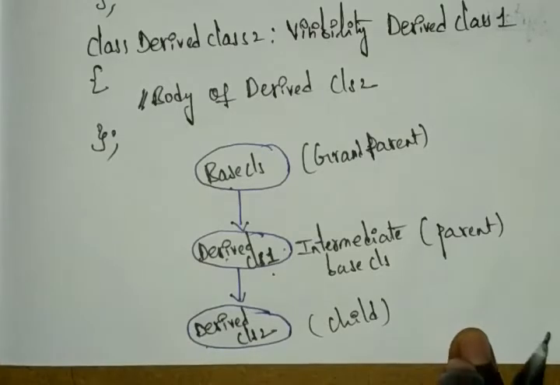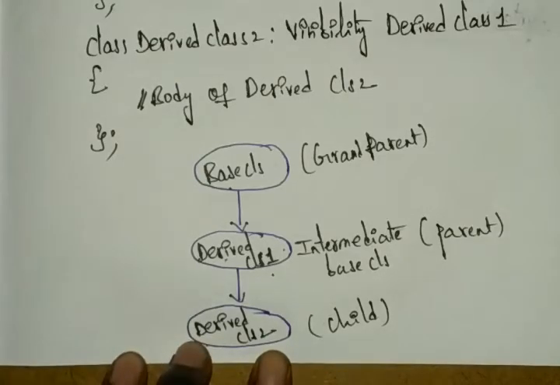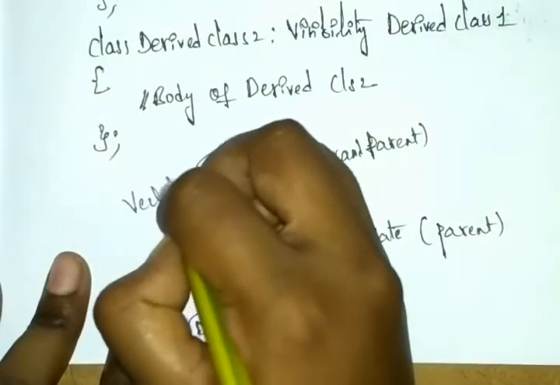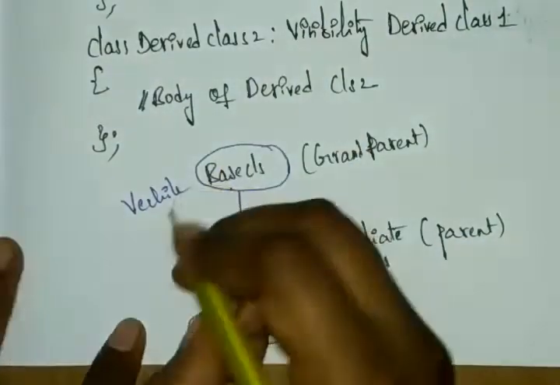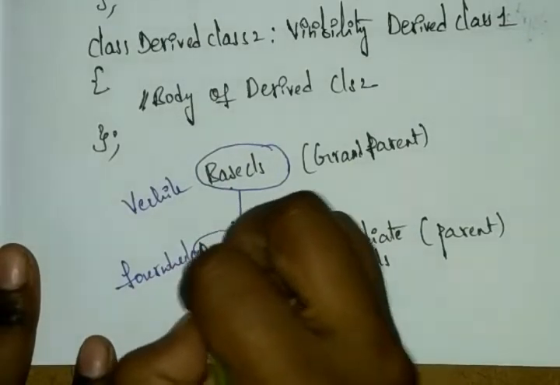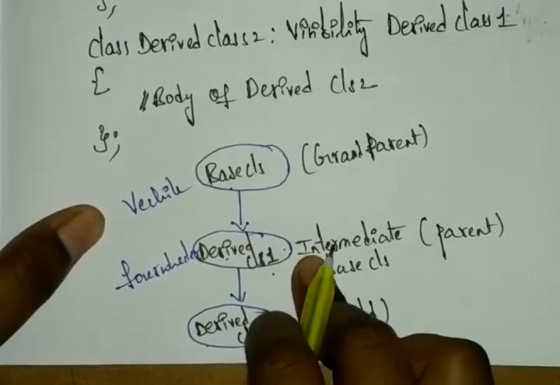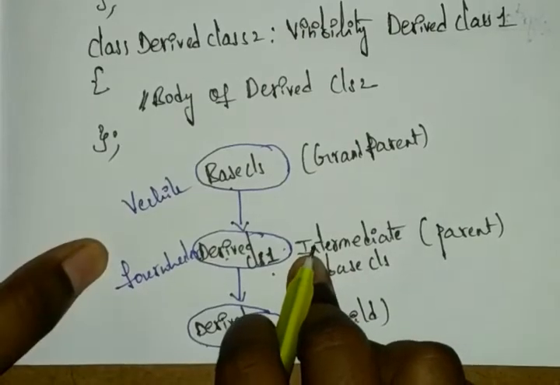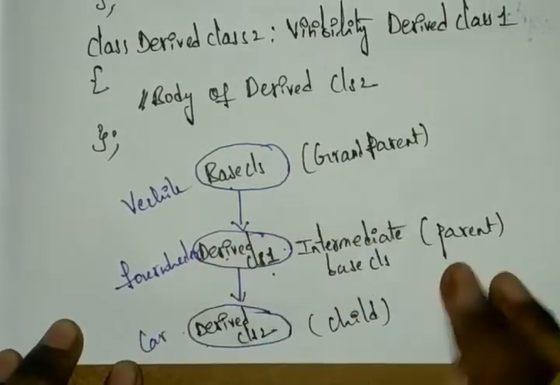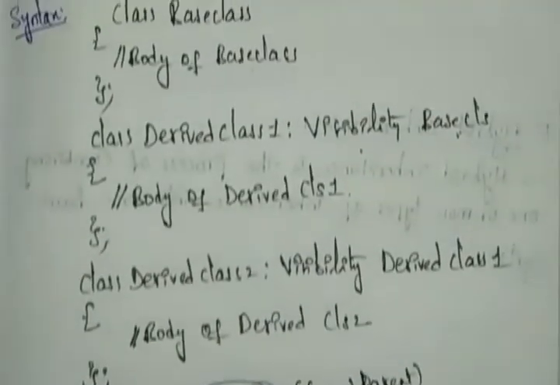So like this also we can perform multi-level inheritance. For example, if you choose the base class as vehicle, and the derived class I choose is four-wheeler. First you choose the vehicle, from that you choose the four-wheeler. In the four-wheeler you will have the car. You can see it like this.